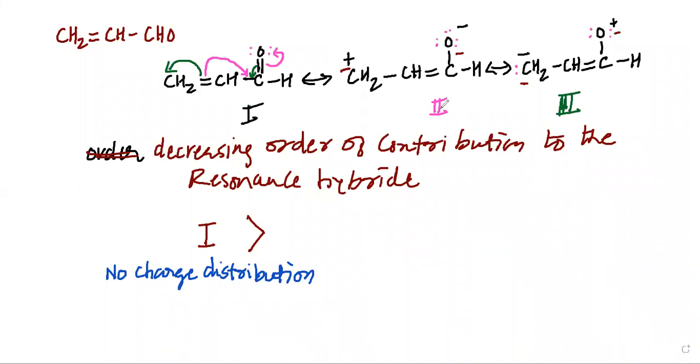Thus, when we compare structure number 2 and structure number 3, we realize that the contribution of structure number 2 will be more and the contribution of structure number 3 will be less. So we can write the decreasing order of contribution as 1 is greater than 2 and 2 is greater than 3, my dear students. So this is how we can write the order.